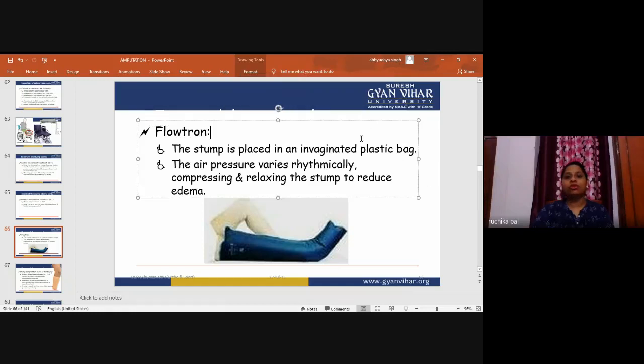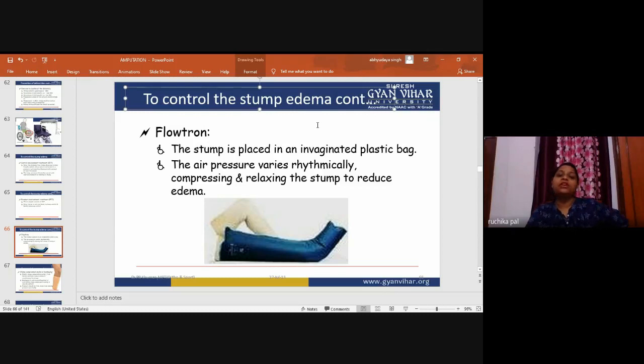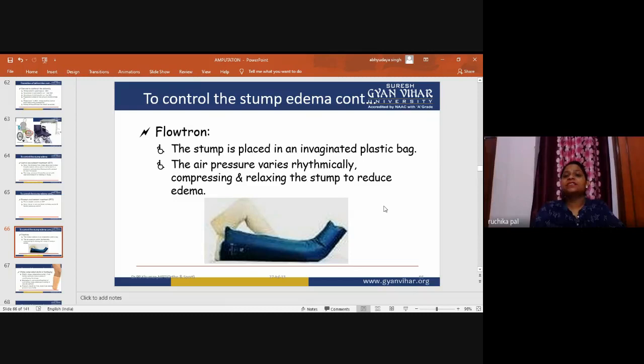About the Flowtron also, if we talk about controlling stump edema, the stump is placed, as the patient's amputated part is this, in an invaginated plastic bag. Air pressure varies rhythmically, compressing and relaxing the stump to reduce edema. Now it is compressing, and it is relaxing the stump to reduce edema.